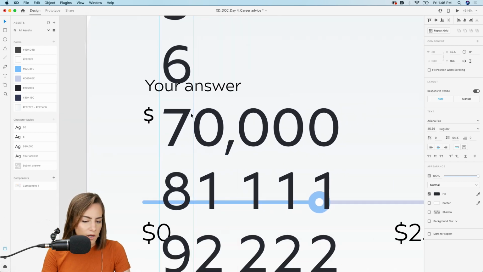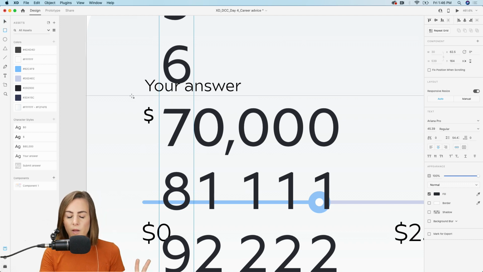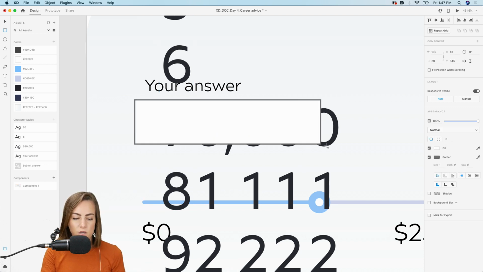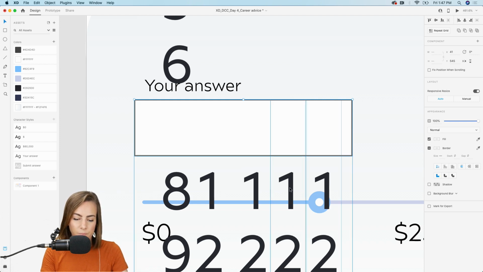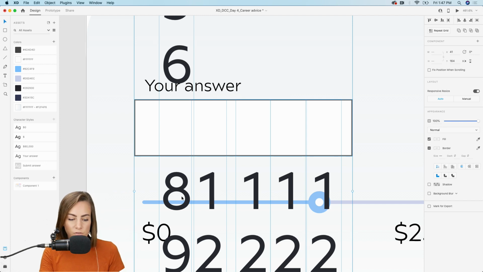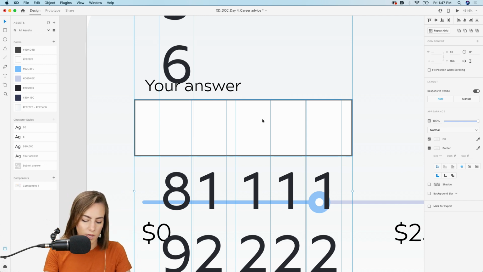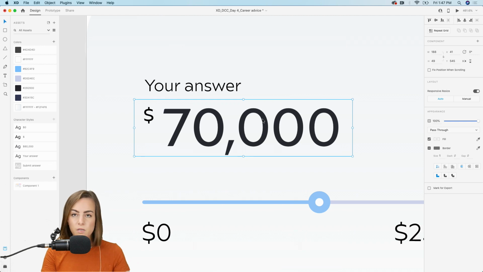Okay, so now what I want to do is mask all of these at one time. You can either mask them each individually or all at once. I think it's just easier to do it all at once. So make a new rectangle on top and then select everything else. I'm holding down shift while I'm doing that, and then shift command M to mask.